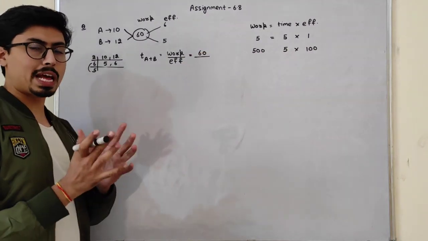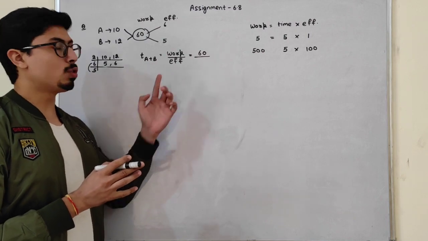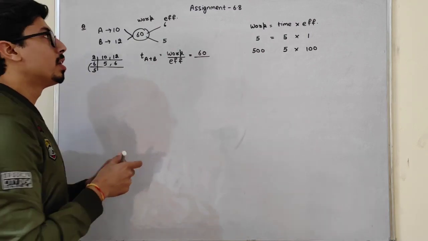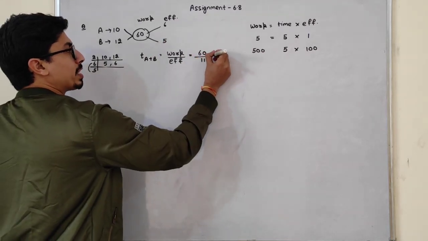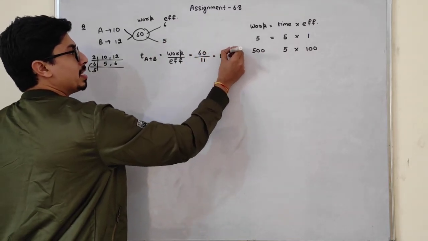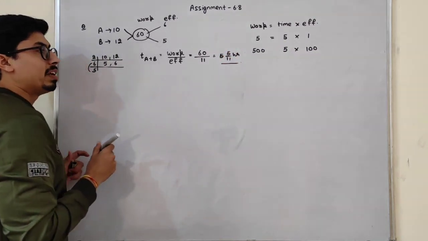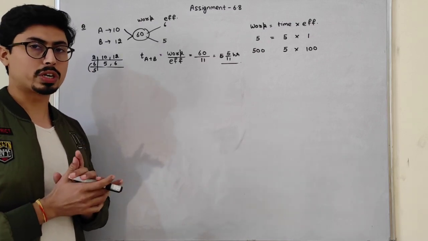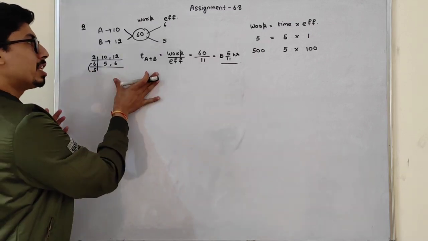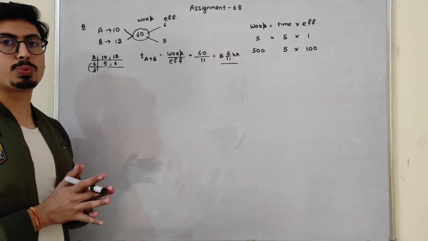Efficiency. Now, what am I talking about, students? I am talking about time of A and B. So I have to take the efficiency of A and B. The efficiency of A and B together will be 11. So the time they will get is 5 2/11 hours. So in 5 2/11 hours, they can complete the whole work. Students, I am going to use this pattern to solve all the questions of our assignment 6.8.